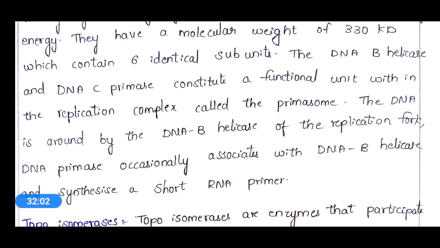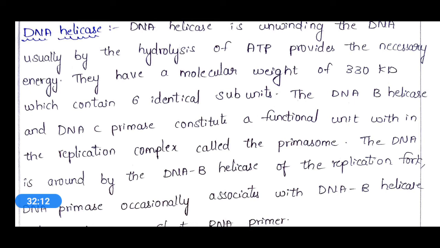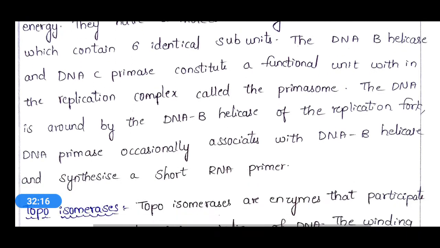Okay, by this primer ultimately unwinding will be produced. So this is the major function of DNA helicase, that is unwinding of DNA.